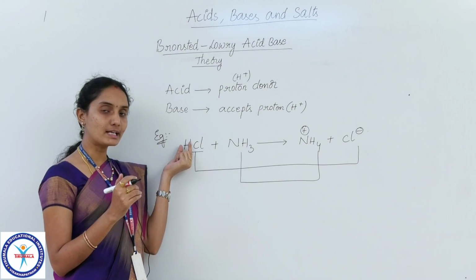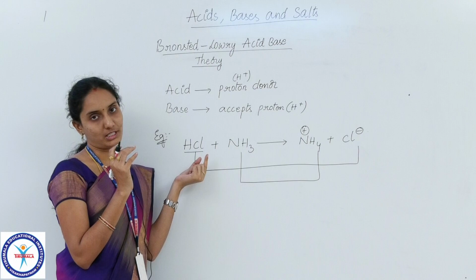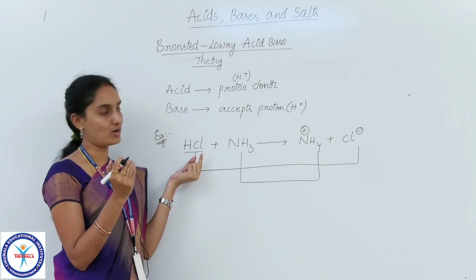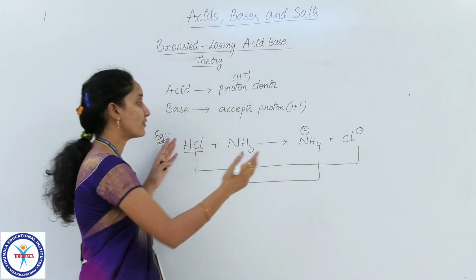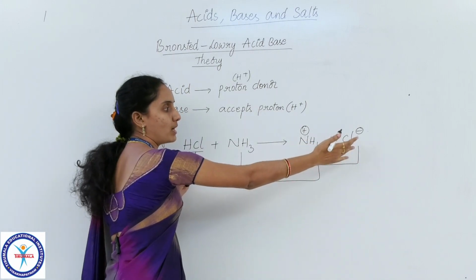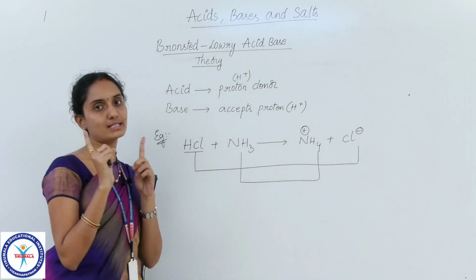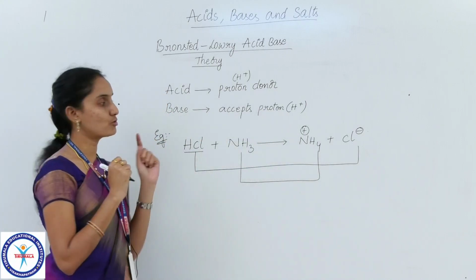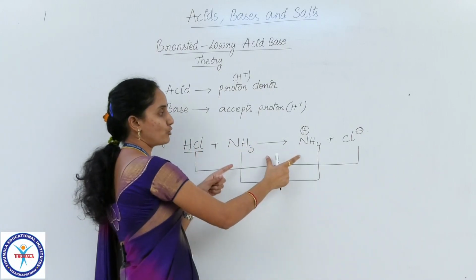The hydrogen linked to chlorine has left the chlorine in the form of a positive ion, that is, in the form of an H plus ion, so that it is changed to Cl minus ion. So if you observe these two species, what is the difference, children? These two species differ by a single proton.